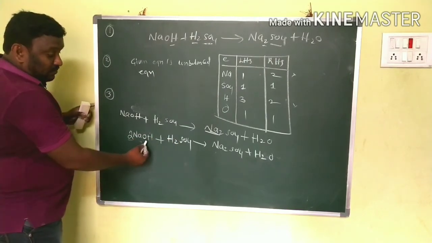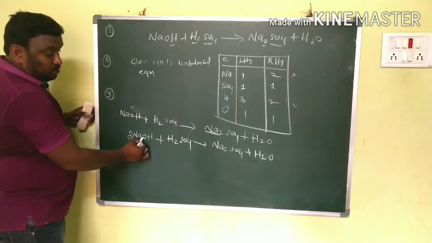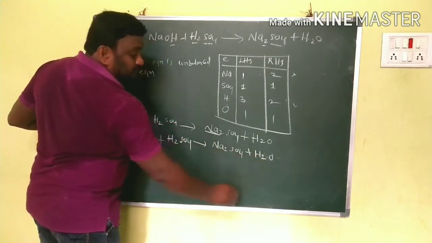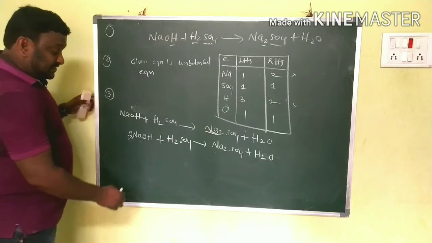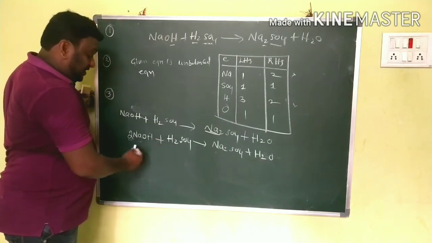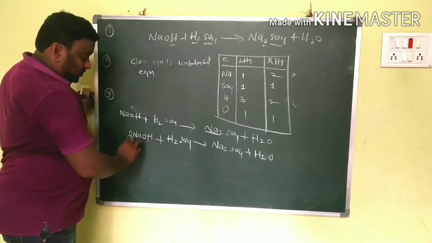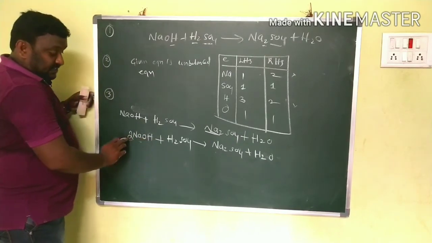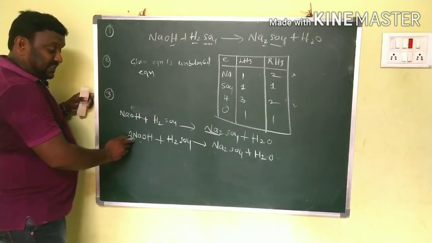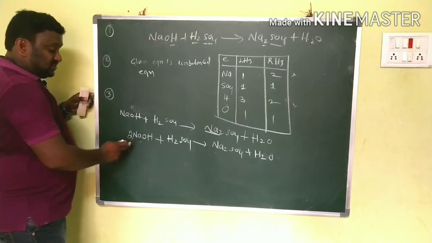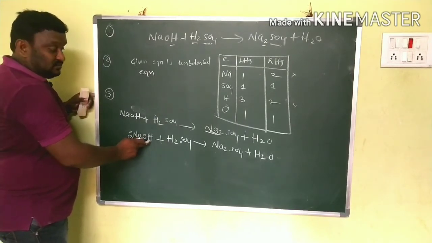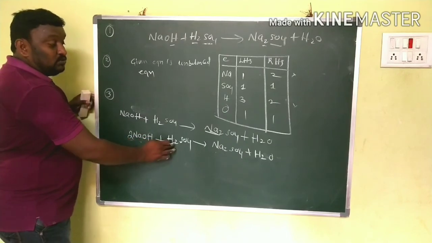So check how many oxygens here. Here 2, there 1. Clear? And check how many hydrogens here. 2 hydrogens. The number we are writing, 2, belongs to Na, O and H. That's why 2 hydrogens there, 2 hydrogens there, 2 plus 2, 4.